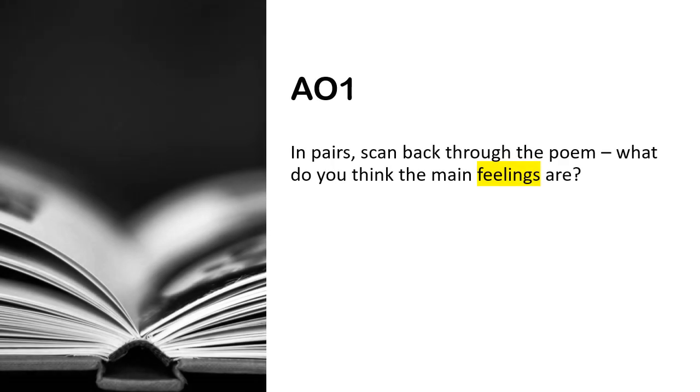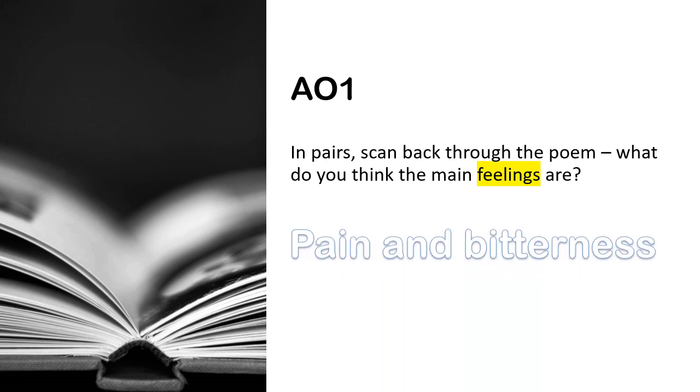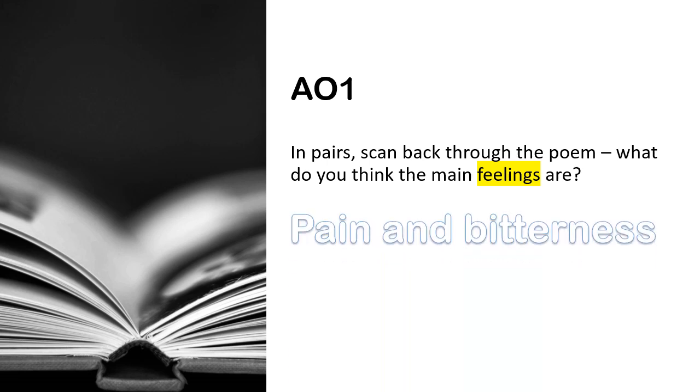So, AO1 feelings. There are many feelings discussed and explored throughout this poem, but the main feelings for AO1 that you'd want to talk about are pain and bitterness, just feeling that absolute heartbreak. So "half broken hearted" is a nice quote for pain. And the idea that he's bitter that he ever entered this relationship, that he let himself feel these feelings, that she left him.